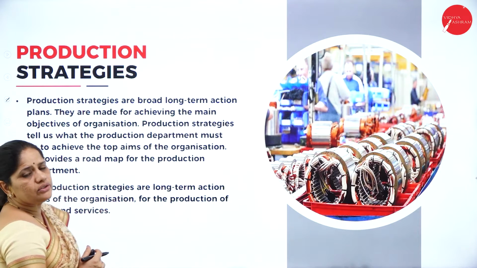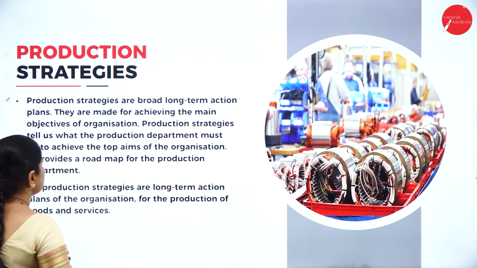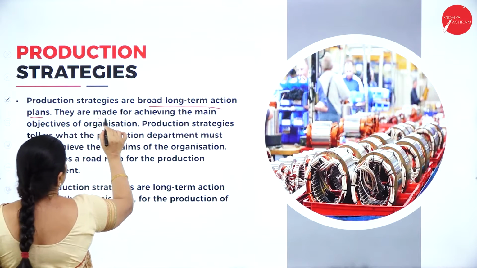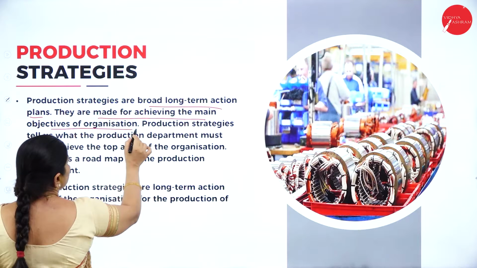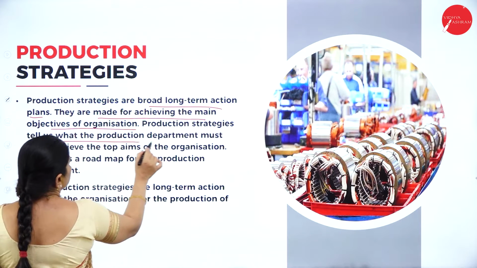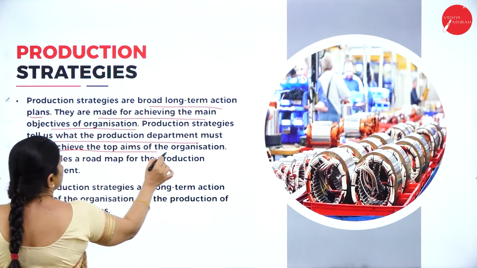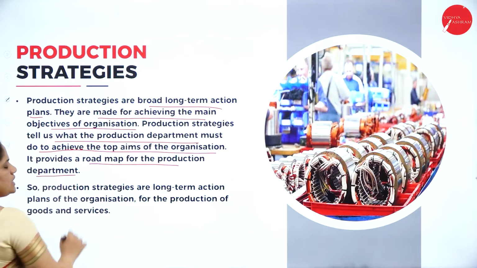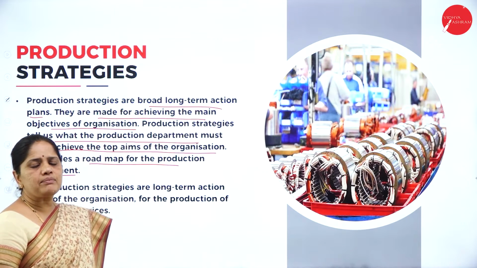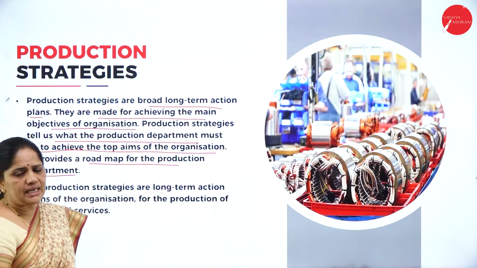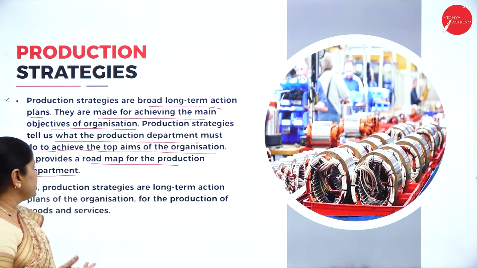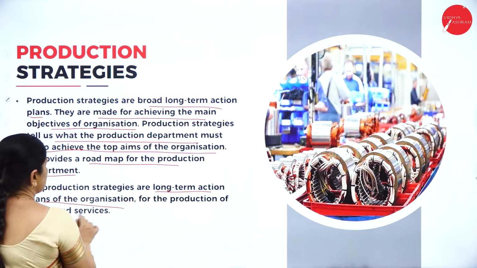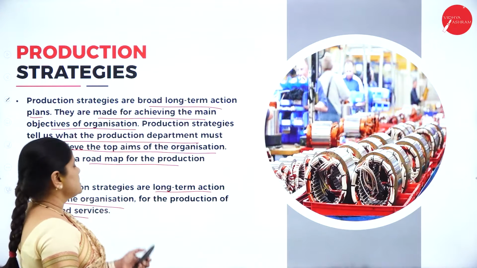Next, let us look into what do we mean by production strategy. Production strategies are broad long-term action plans. They are made for achieving the main objectives of organization. They tell us what the production department must do to achieve the top aims of the organization. It provides a roadmap for the production department. So, the production department is one of the main departments of the company, and it will tell us what is the roadmap of the company. So, they are long-term action plans of the organization for production of goods and services.